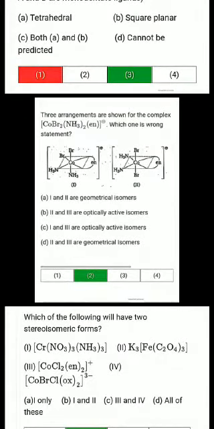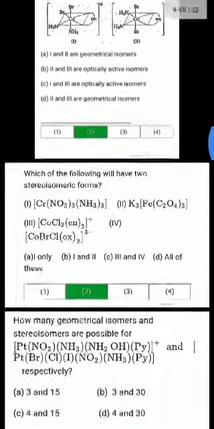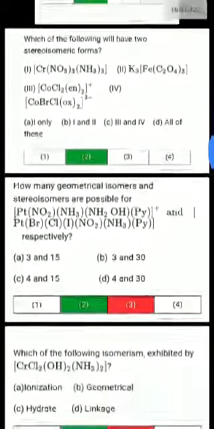3 arrangements are shown for the complex CoBr2(NH3)2en, which is the wrong statement, and the B option 2 and 3 are optically active isomers, that is the incorrect statement. Then next we have which of the following will have two stereoisomeric forms? So the correct answer is first and second, mean B option.